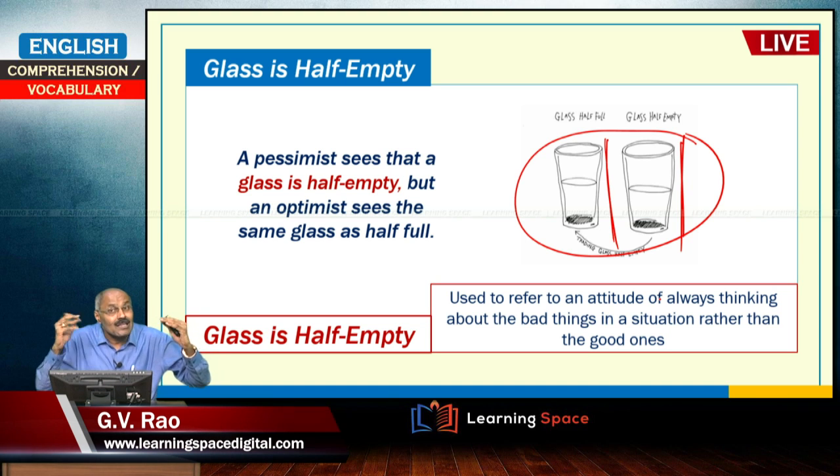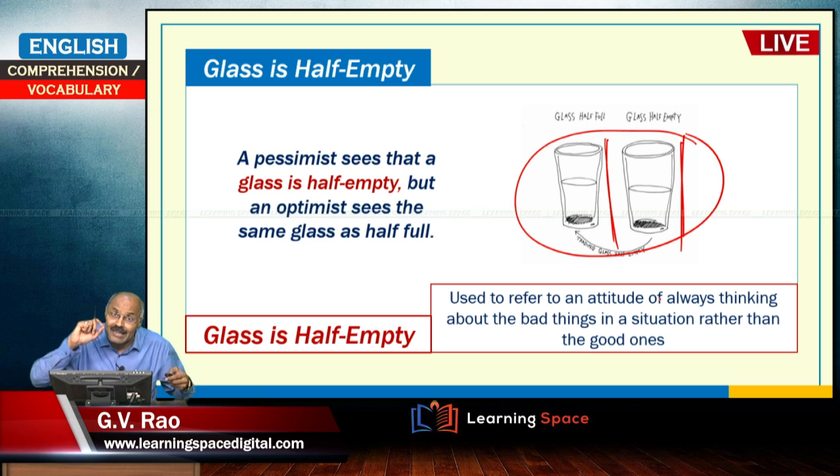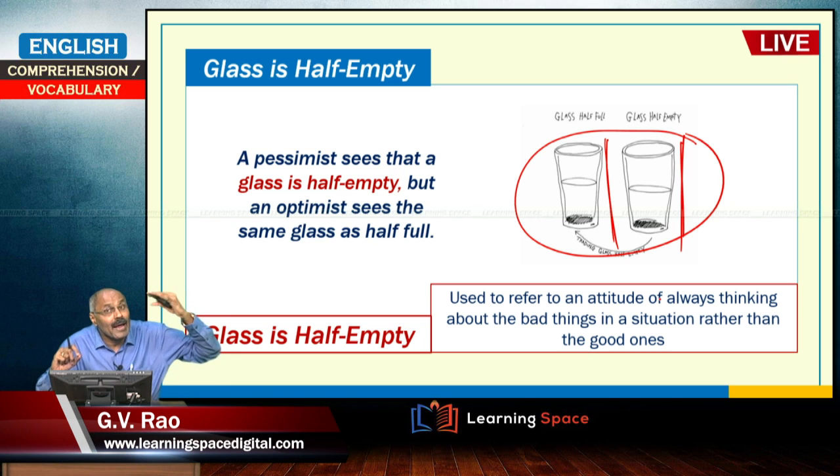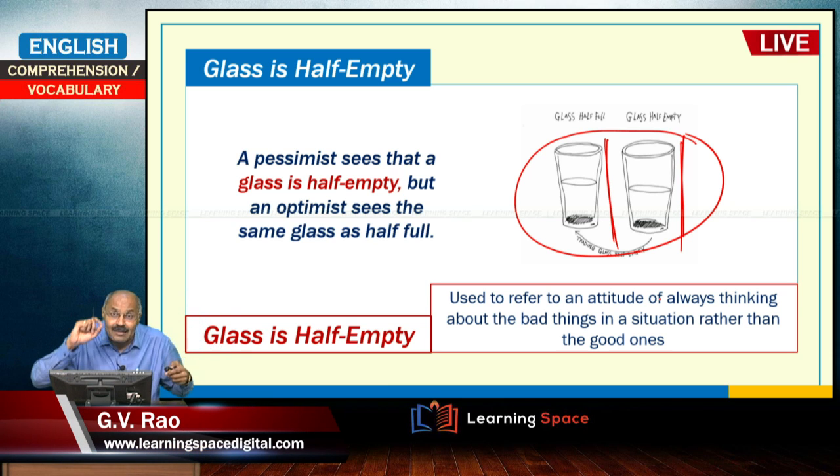If someone says the water is half full, that means he is some sort of optimist, and if someone says the glass is half empty, you can say he is somewhat of a pessimist.